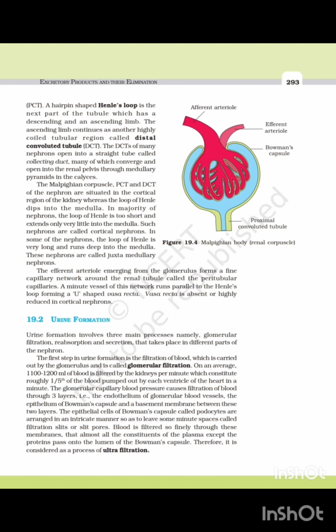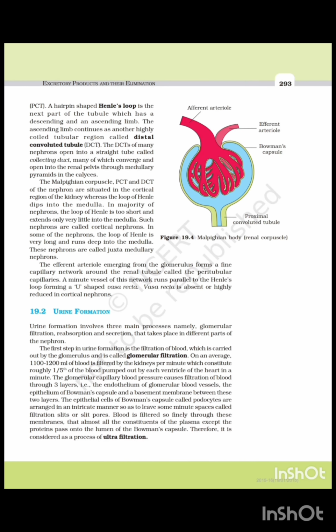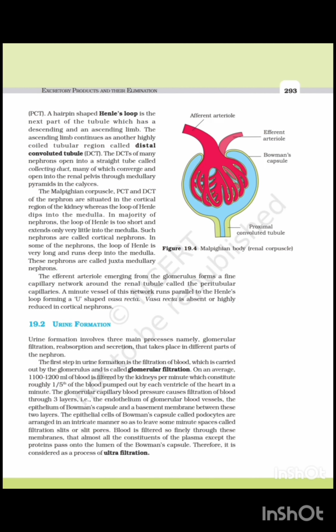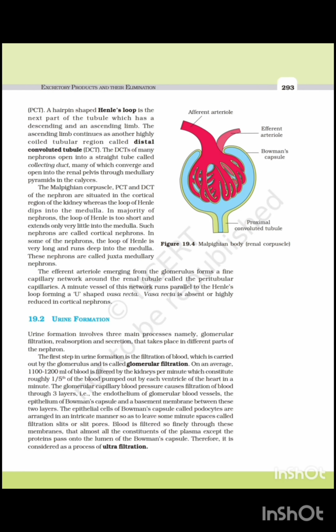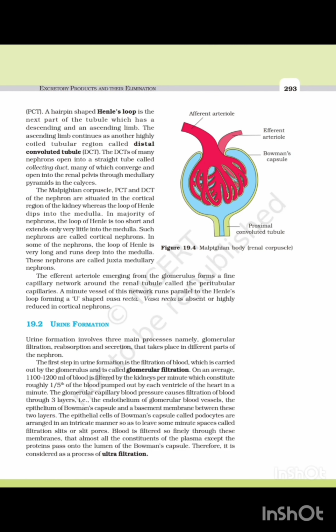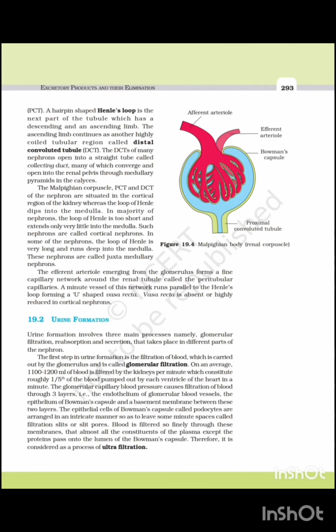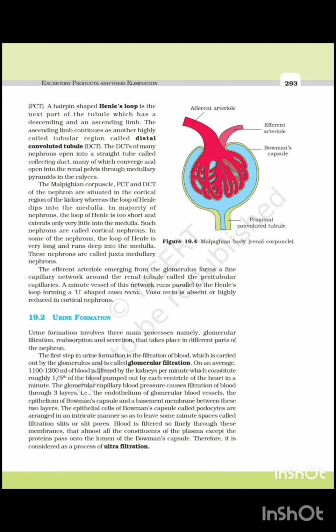The amount of urine released is dash. The amount of urine released per day is 1.5 liters. A comparison of the volume of filtrate formed per day, that is 180 liters per day, and urine released, 1.5 liters per day, suggests that nearly how much percentage of the filtrate is reabsorbed by the renal tubule? Nearly 99% of the filtrate has to be reabsorbed in the renal tubules. This process is called reabsorption.